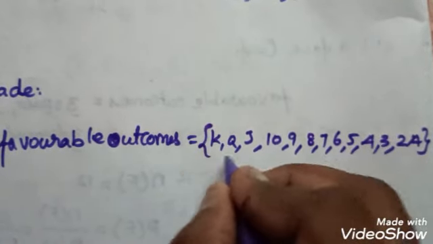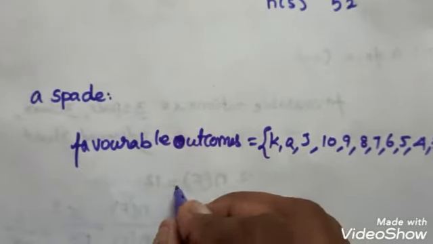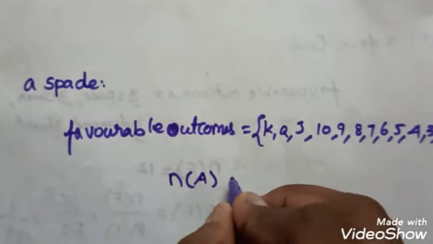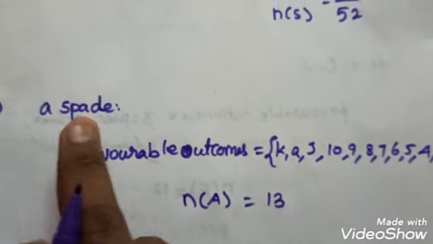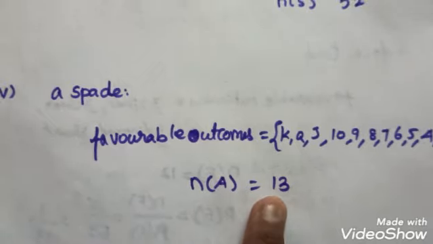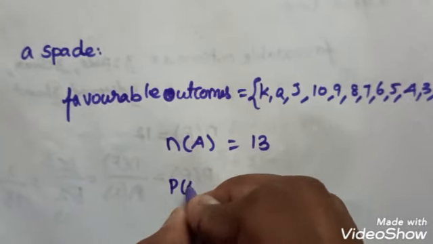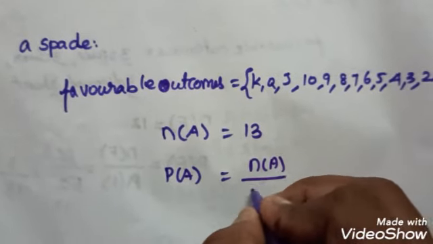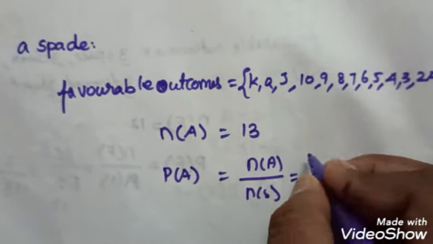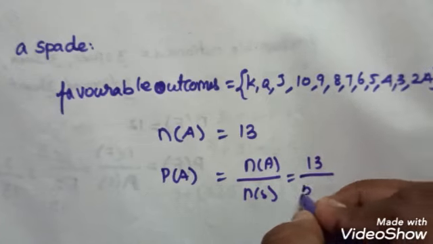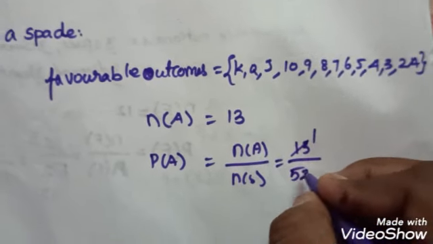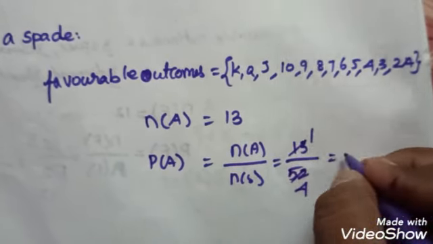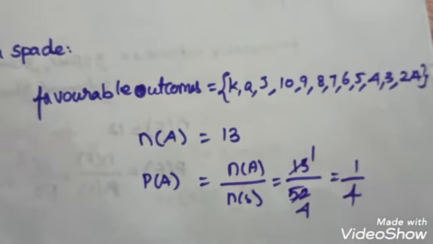So these are the favorable outcomes. So totally I take n of a, which is equal to 13. In spade we have 13 cards. So the probability of spade is 13 divided by 52. 1 13s are 13, 4 13s are 52. So 1 by 4 is the answer.